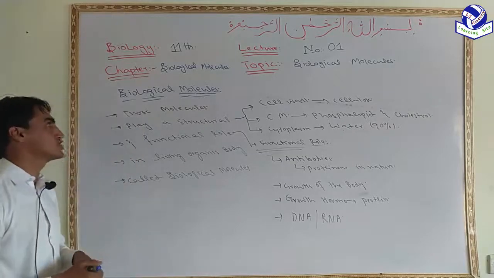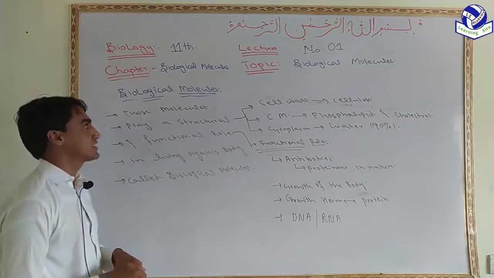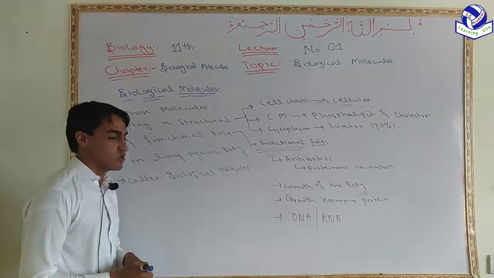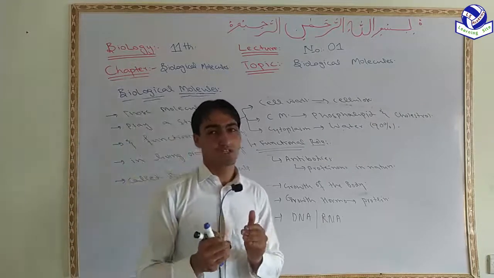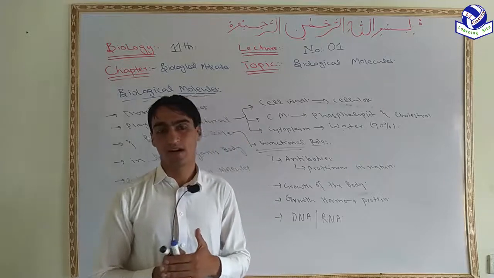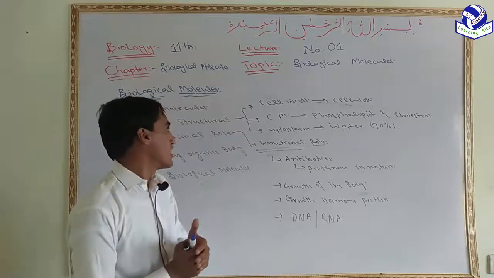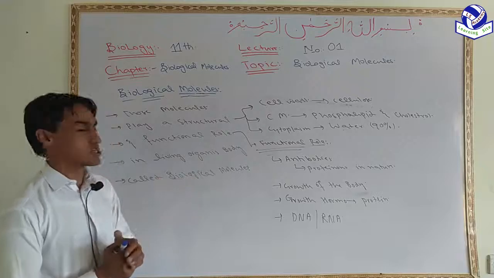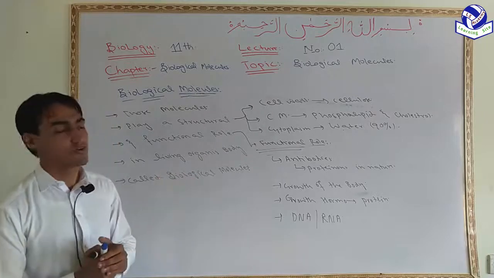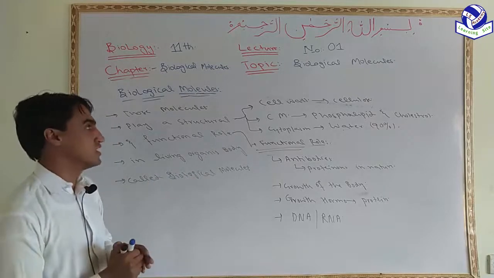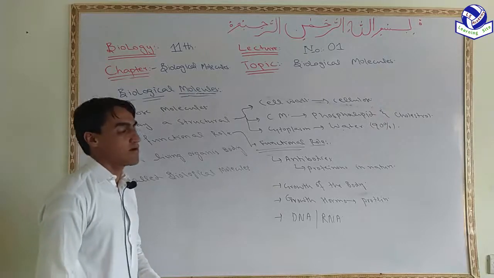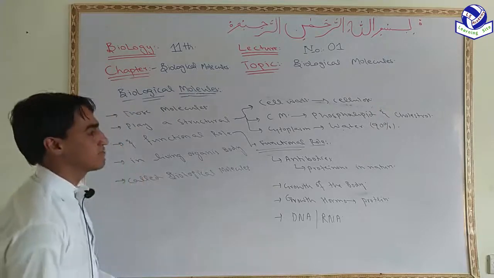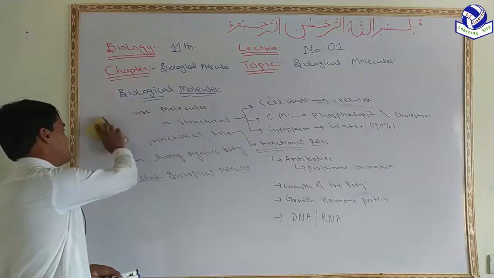So this is the definition of biological molecule, that is how we can define a biological molecule. Those molecules which play a structural and functional role in a living organism's body are called biological molecules. And we discussed what is meant by a structural role and what is meant by a functional role. Now moving toward the classification of biological molecules, how we can classify a biological molecule.